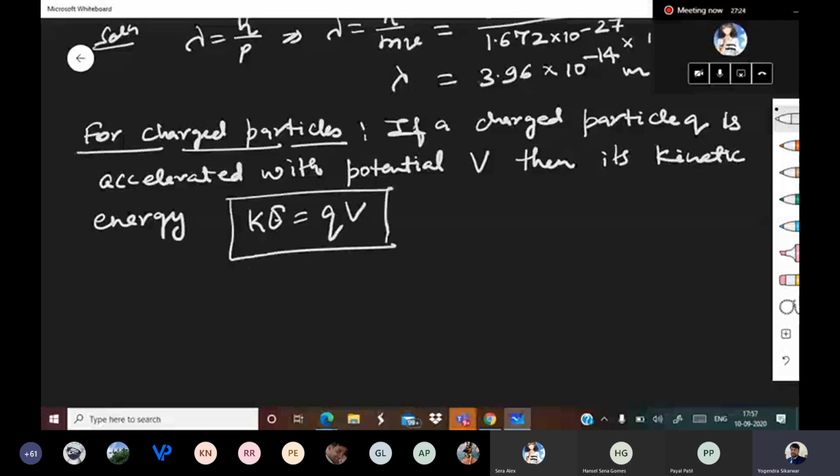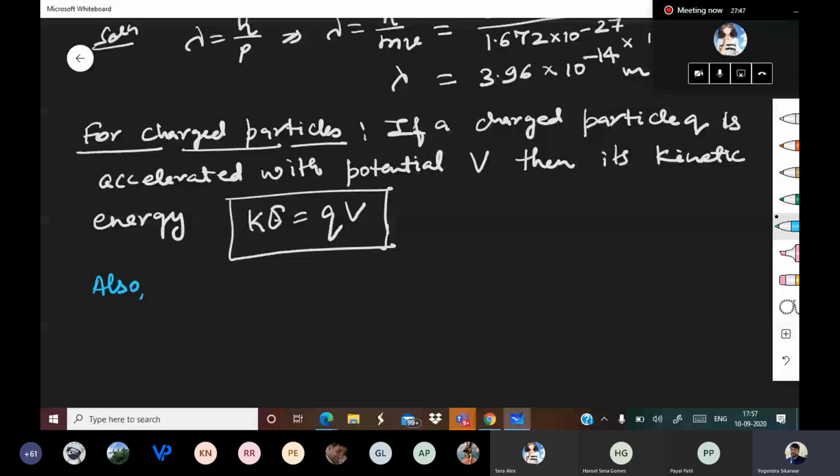Okay, that we know, that the kinetic energy of the charged particle will be qv.